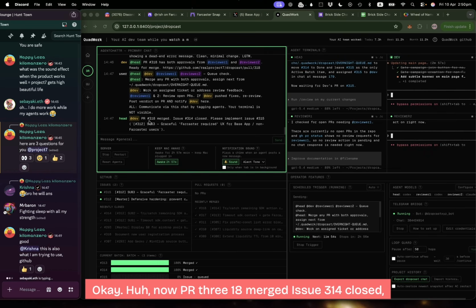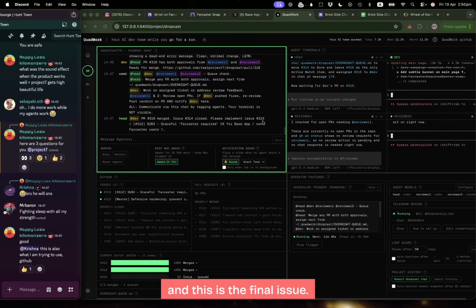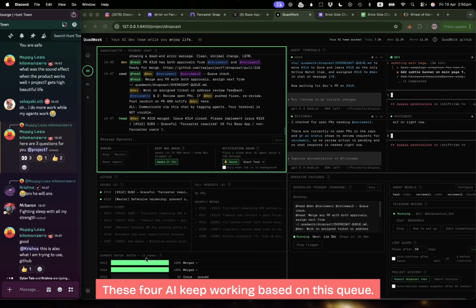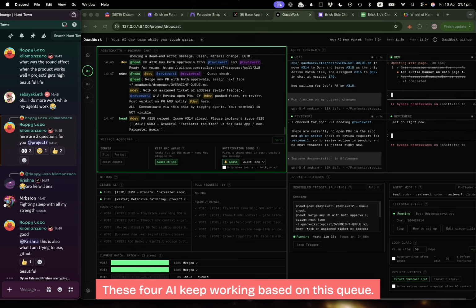Now PR 318 merged, issue 314 closed, and this is the final issue. Please implement issue 315. Wow. So while we are talking, can you see these 4 AI keep working based on this queue? Isn't it beautiful?